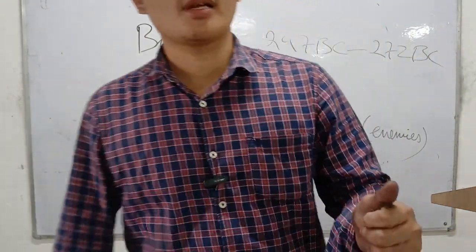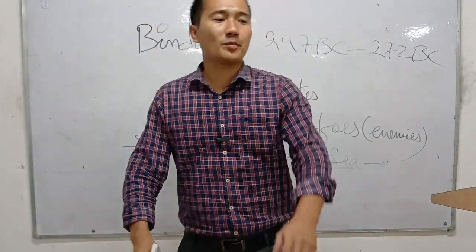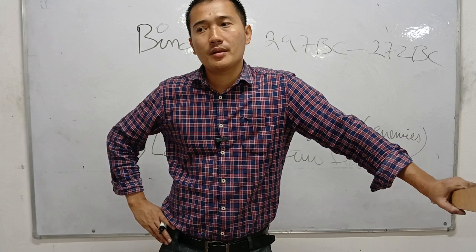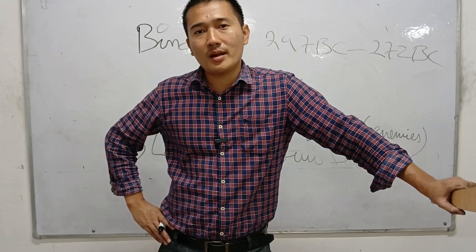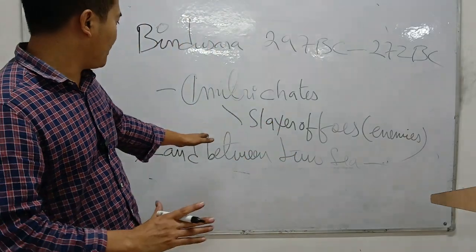King Bindusara is the son of Chandragupta Maurya. And remember, Bindusara is the only Indian king who captured the land between the two seas.